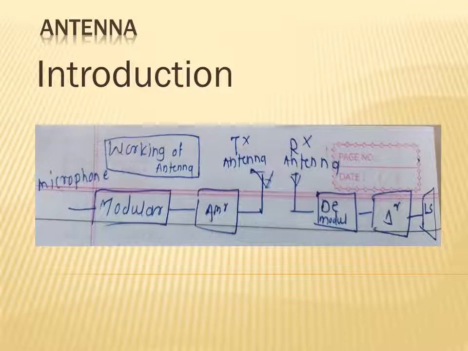It is exactly opposite to the transmitting antenna. It converts electromagnetic radiation into the electrical signal. This antenna is also called an aerial.